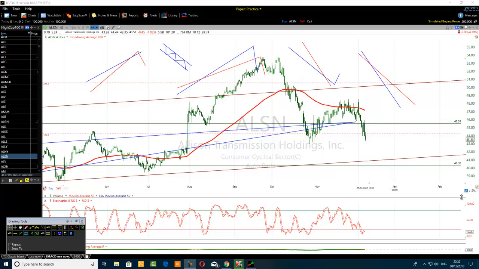So the stochastic on the hourly time frame is overbought. The gentleman is thinking to sell. On the 4-hour time frame, the stochastic is oversold. The gentleman is thinking more about buying. Or sometimes on the daily chart, the stochastic is overbought, maybe on the 4-hour time frame the stochastic is oversold. So there is a bit of conflict. One stochastic is overbought on one time frame, on another time frame the stochastic is oversold. So which one should he go with?